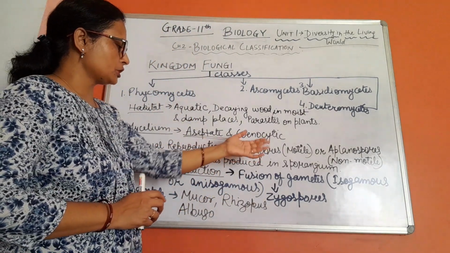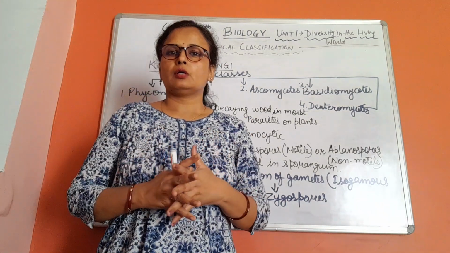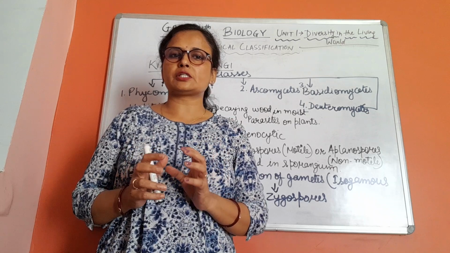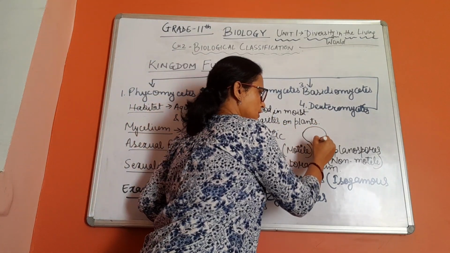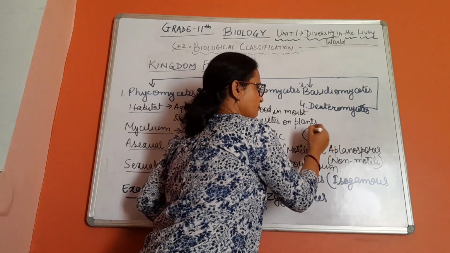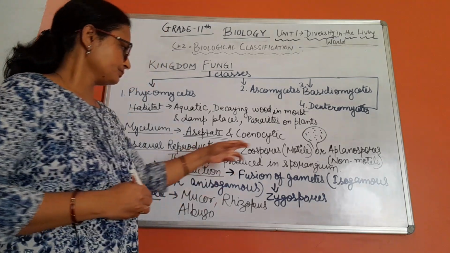These spores are produced in sporangium. Sporangium is the spore producing structure, a kind of spherical structure in which the spores are produced.